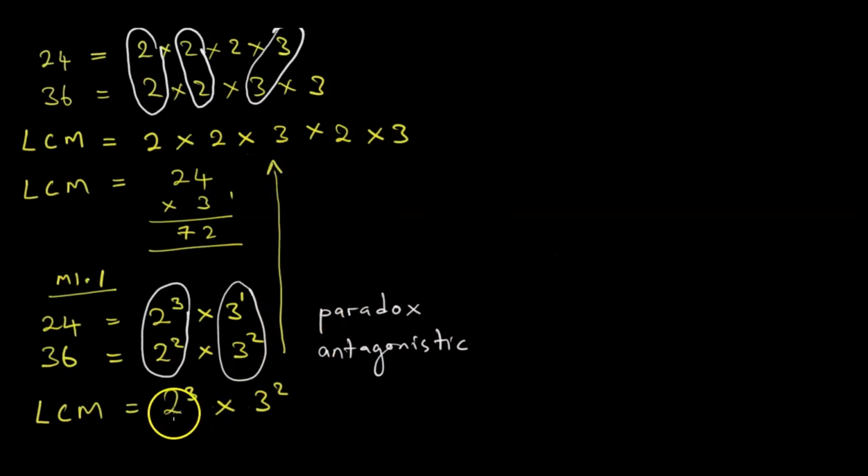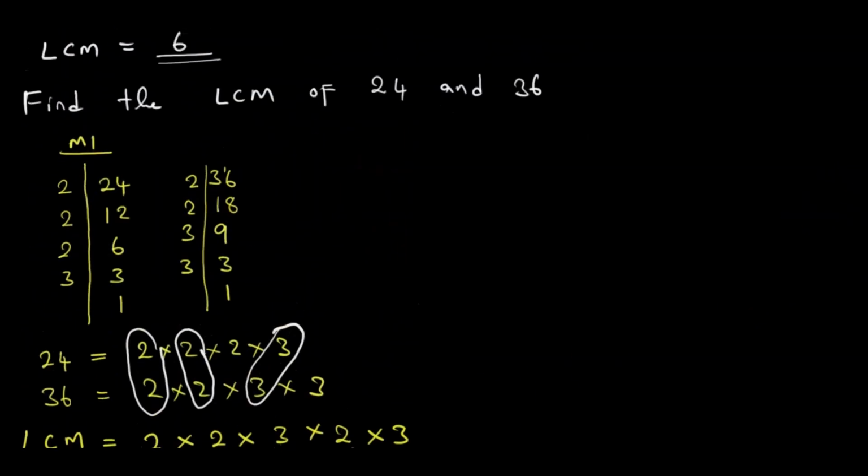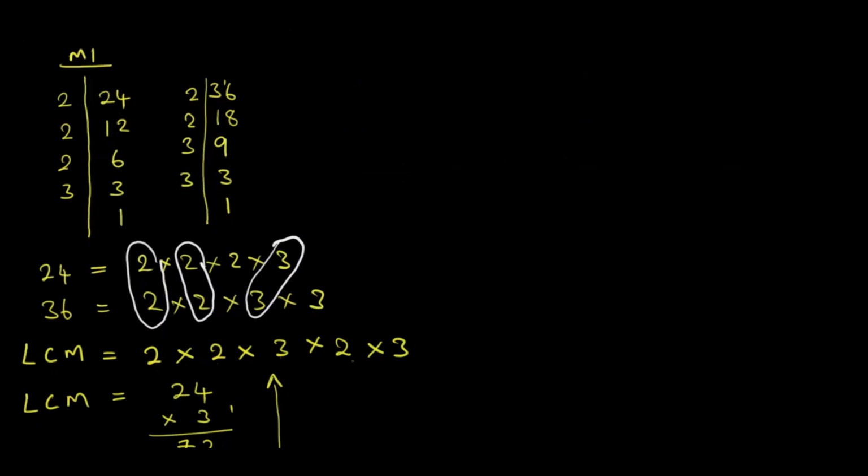Waita daro 2 to the power 3 times 3 to the power 2 zvinongoreva kuti 2 times 2 times 2, then 3 squared ndi 3 times 3. So that is the same thing. Saka you can choose kuita zvataita panapa, or you can go with zvataita pasasa. But kune vamwe vanhu vari direct vanoda kuita arrive at their answer without much hassle. So you are accommodated with another method, which is going to qualify as our method number 2.